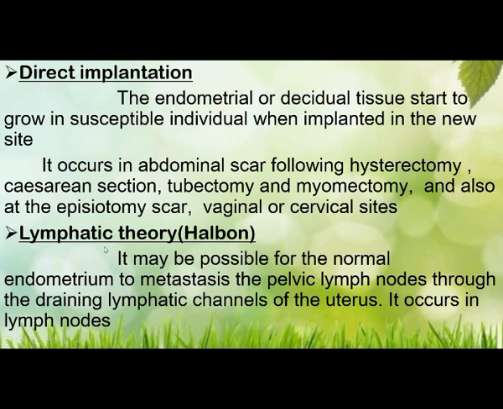The next one is the lymphatic theory, by Halban. It may be possible for the normal endometrium to metastasize to the pelvic lymph nodes through the draining lymphatic channels of the uterus. So the endometrium travels through the lymphatic channels, and in the lymph nodes this endometrium starts to grow. That is the lymphatic theory.